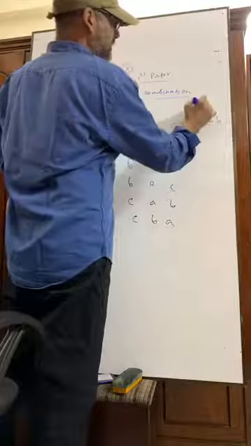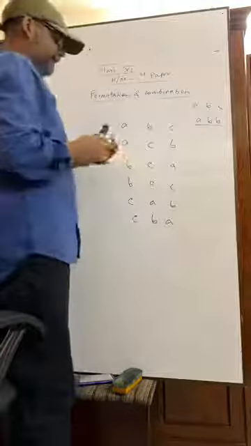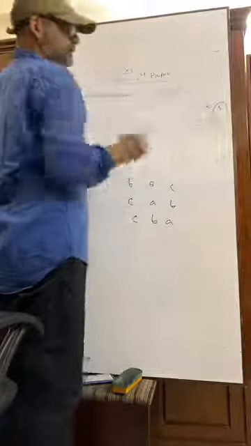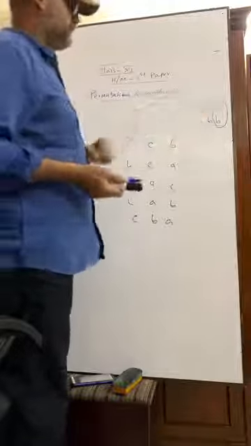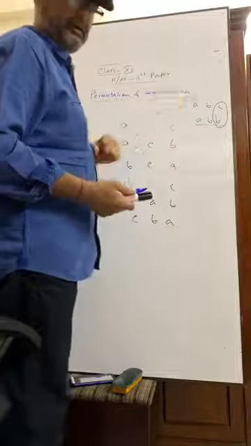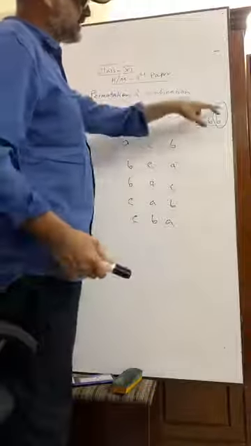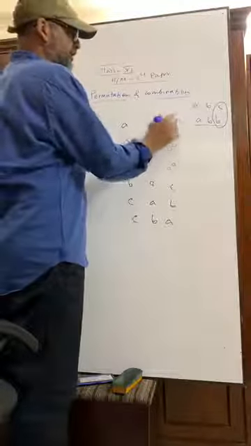Actually the math was ABC, right? So for C we have B. Please try to understand. For C we have B. Okay? The math was ABC. Now I am going to do a math of ABB. That is repetition. What is the change here? For C we have B. Very good. This is C, so C will be B.